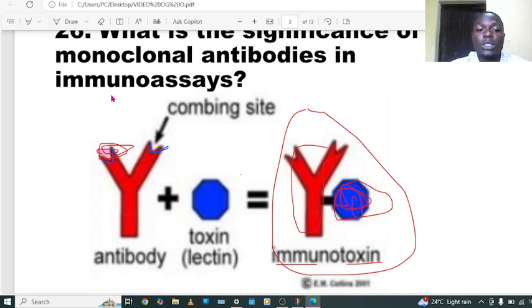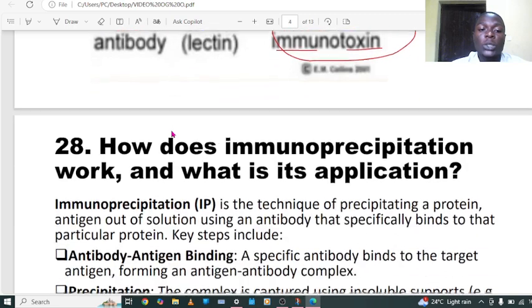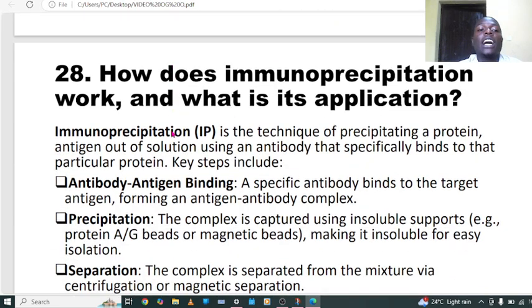So let me continue with question number 28, asking how does immunoprecipitation work and what is its application. Immunoprecipitation is a technique of precipitating a protein or antigen out of solution by using an antibody that specifically binds to the particular protein. So immunoprecipitation is a precipitation technique.